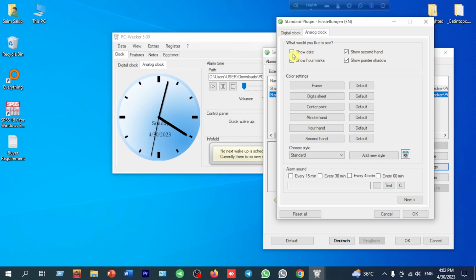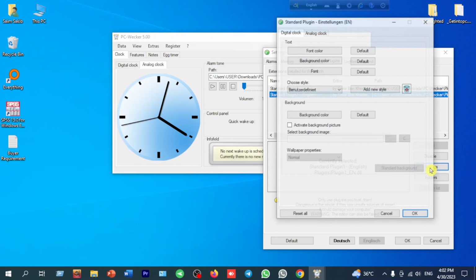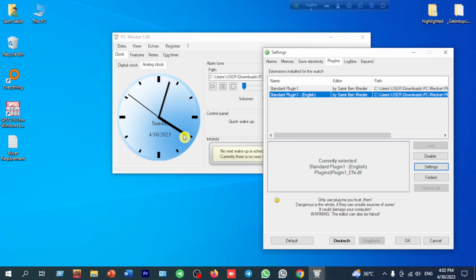Let's try show date and time. Here, we uncheck it and press OK. Here, there is no date and time. Okay, then if we want it back, please go to analog clock, show, and OK, then that is the magic.